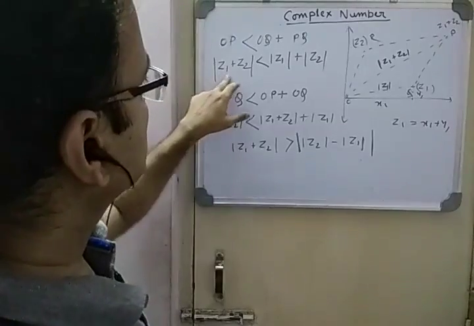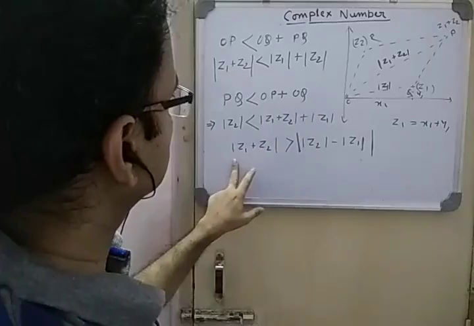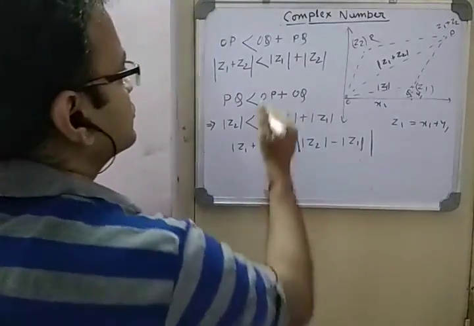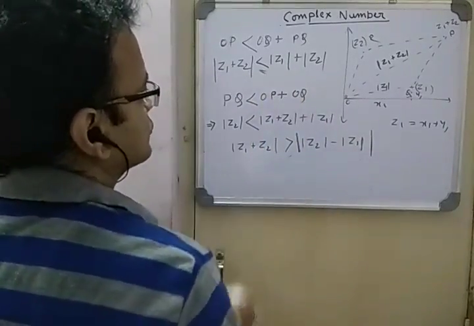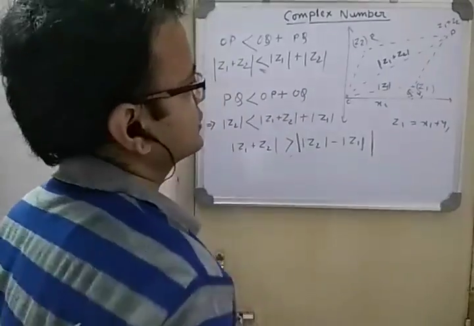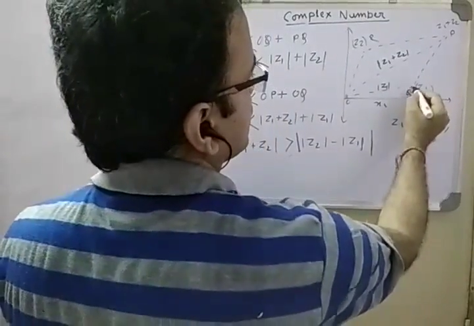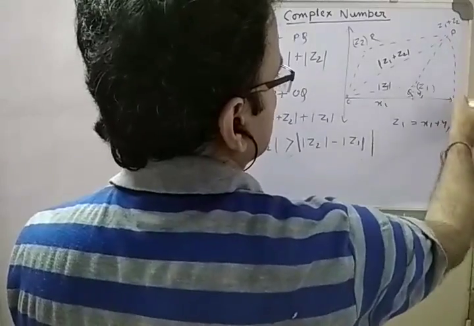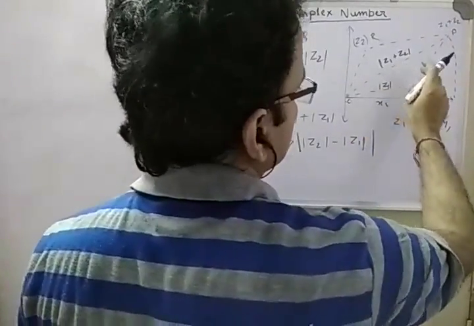Okay, so we have two important properties here. Mod of Z1 plus Z2 is less than mod Z1 plus mod Z2, and mod Z1 plus Z2 is greater than this. Now actually these are greater than or equal to. For a triangle this equal to hasn't come, but if O, Q, P are collinear, suppose this triangle becomes, P falls here and Q falls here, so that triangle area becomes 0.